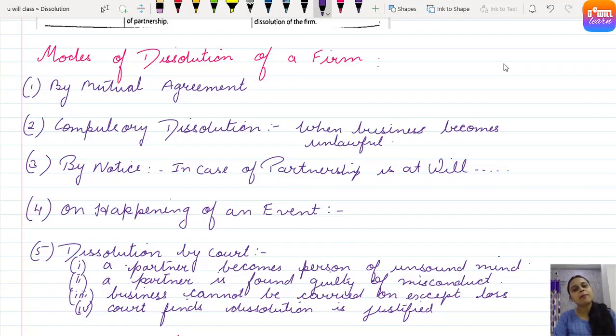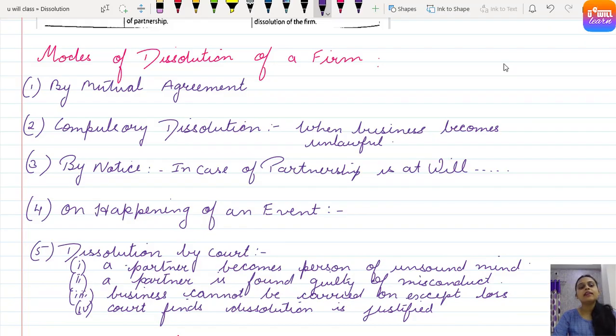So if he wants to end the partnership, the entire firm has to be closed down. Clear, everyone? This is dissolution by notice. Because when partnership is at will, any partner by giving his notice or clarifying his consent can dissolve the firm by making his intentions clear.